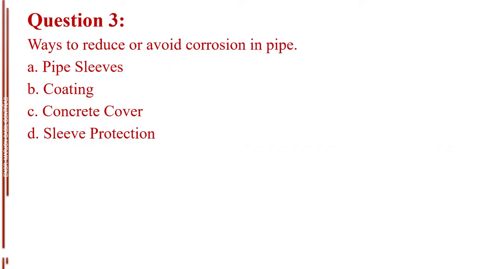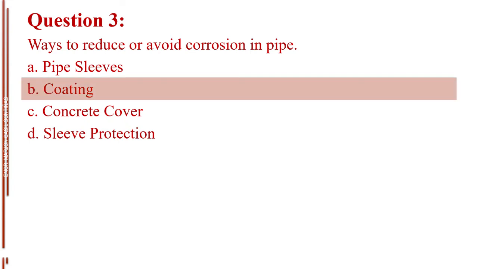Question number 3. Ways to reduce or avoid corrosion in pipe. Letter A, pipe sleeves. Letter B, coating. Letter C, concrete cover. Letter D, sleeve protection. The answer is letter B, coating.